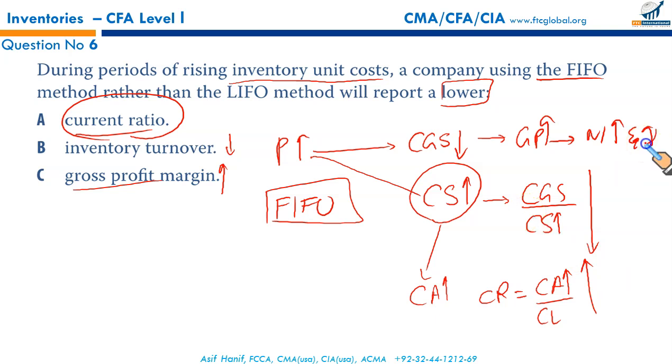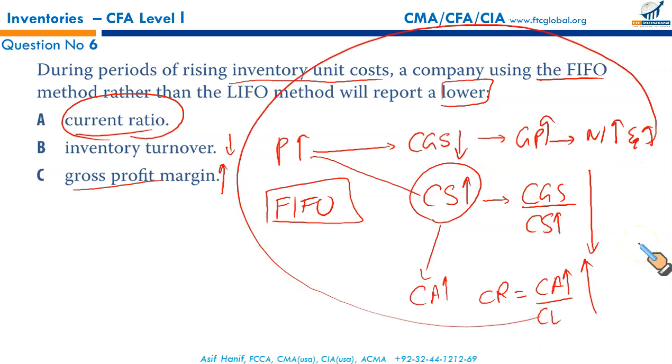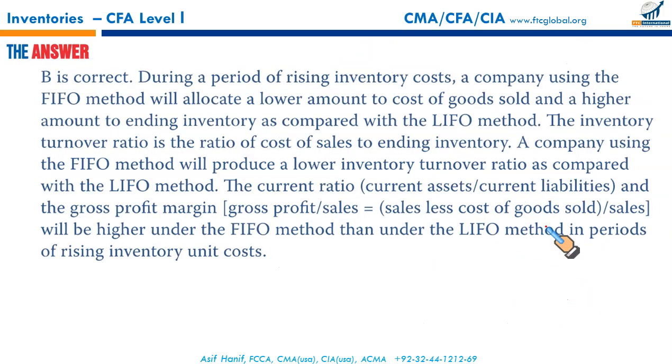See, now this is not there in the books. This is what you learn through practicing questions. Now we are sure the current ratio is up. We are absolutely sure that the inventory turnover will fall because of higher closing stock. That will make B to be the correct option. And B it is.